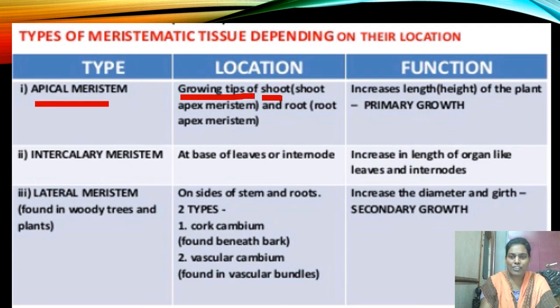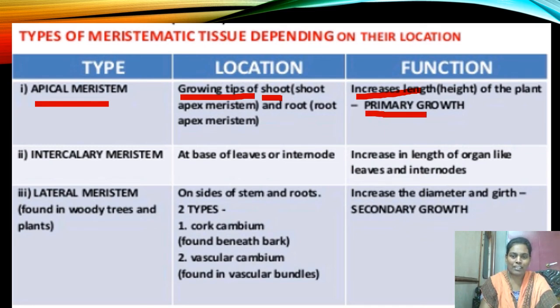If you see the function, you all know that the cells present in the meristematic tissue divide and redivide and help in the formation of new cells. Because of this repeated formation of new cells, it helps in the increase of length of the plant. That means it increases the height of the plant. This increase in height we consider as primary growth.